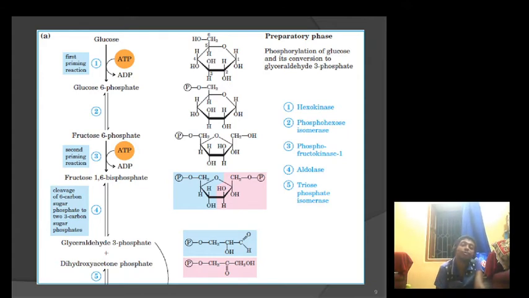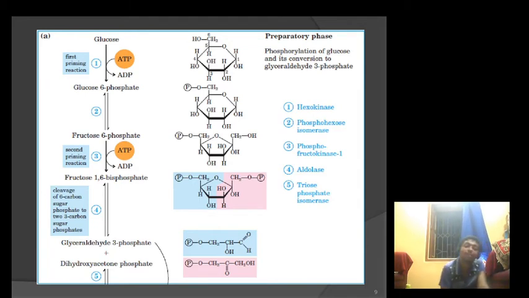Next, fructose 1,6-bisphosphate is converted into glyceraldehyde 3-phosphate and dihydroxyacetone phosphate by cleaving the fructose 1,6-bisphosphate, and this process is catalyzed by the aldolase enzyme. Next, glyceraldehyde 3-phosphate is generated from dihydroxyacetone phosphate by the triose phosphate isomerase enzyme. This is an isomerization process, in which an intramolecular rearrangement occurs.